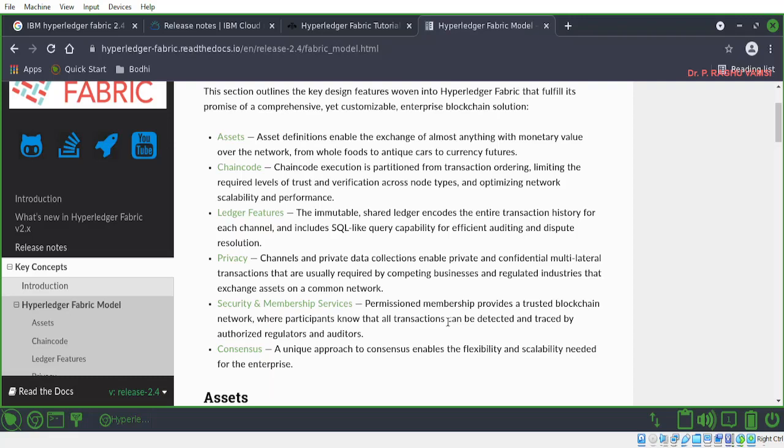So specification 256, this kind of thing we have seen. In the case of IBM Hyperledger Fabric, it uses the X.509 certificate, which is a digital certificate based on the widely accepted International Telecommunication Union ITU X.509 standard, which defines the format of public key infrastructure certificates.